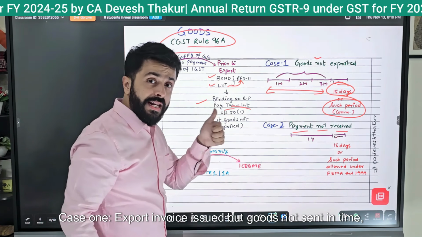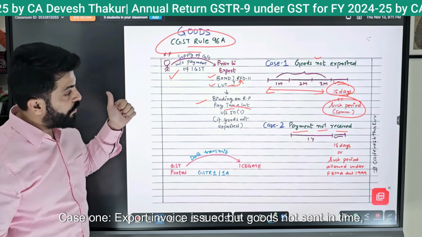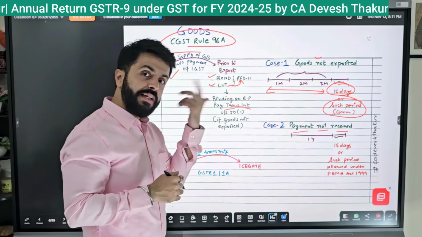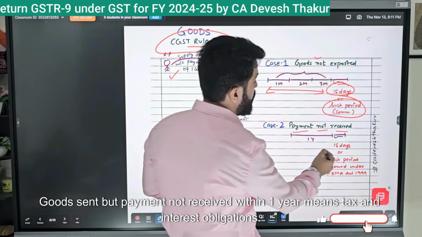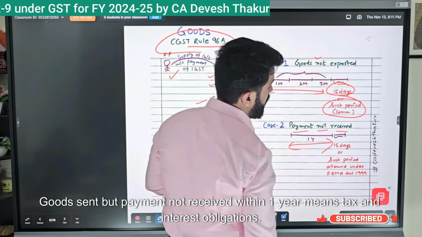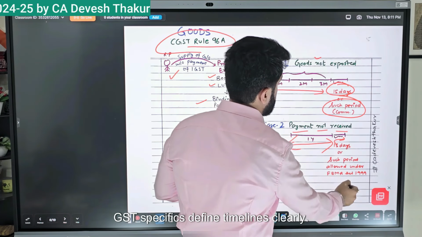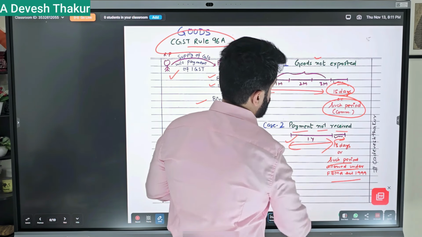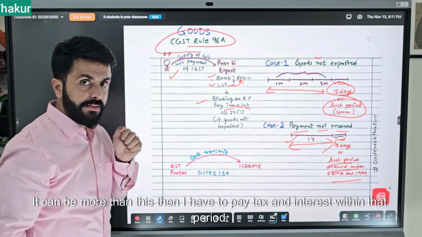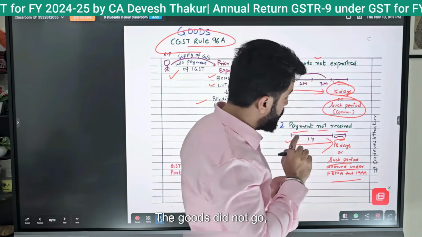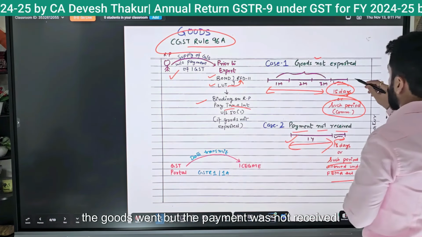Case 1. Export invoice issued, but goods not sent in time. Tax and interest apply. Case 2. Goods sent but payment not received within 1 year means tax and interest obligations. GST specifics define timelines clearly. It can be more than this. Then I have to pay tax and interest within that period. The goods did not go, or the goods went, but the payment was not received.